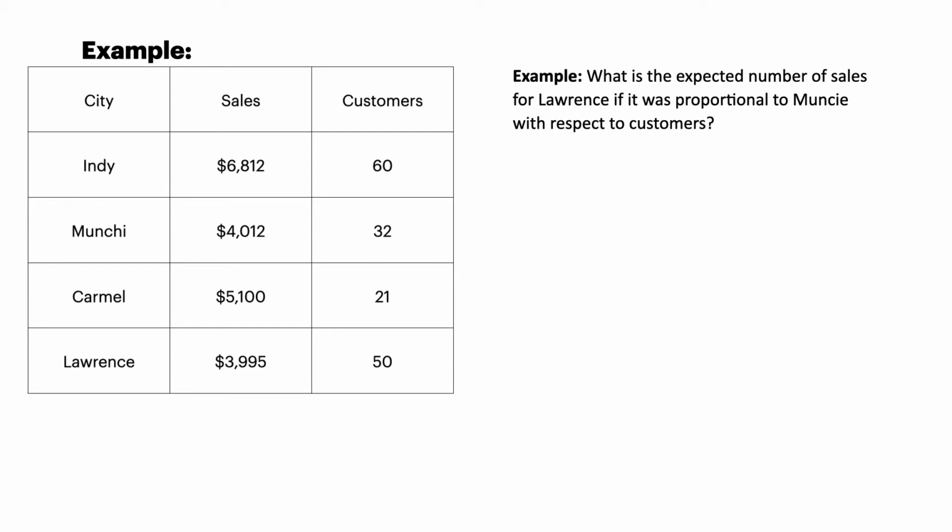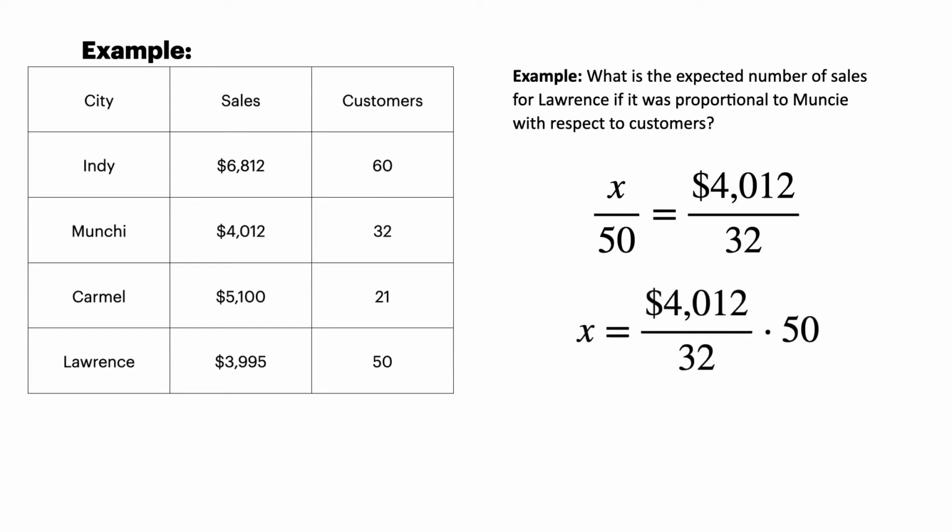All right. Another example. What is the expected number of sales for Lawrence if it was proportional to Muncie with respect to customers? So this is a very similar question. We're looking for the expected number for Lawrence given the information from Muncie. So I'll do right hand side with Muncie, left hand side with Lawrence, and the unknown sales over 50 customers for Lawrence.